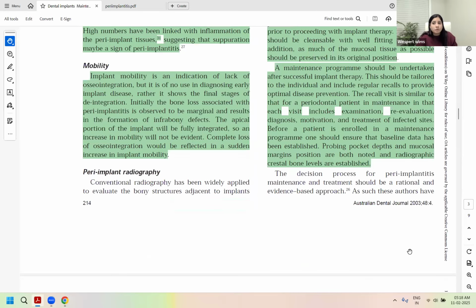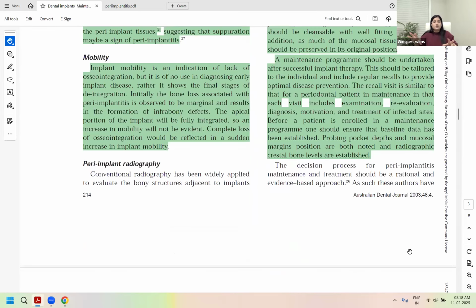A maintenance program should be undertaken after successful implant therapy. So it is an important integral step in your professionalism and health promotion cluster to educate the patient and program them and give them a full understanding of their home care maintenance. Even at the recall visits, you must check and evaluate whether they are performing it. How will you check and evaluate?